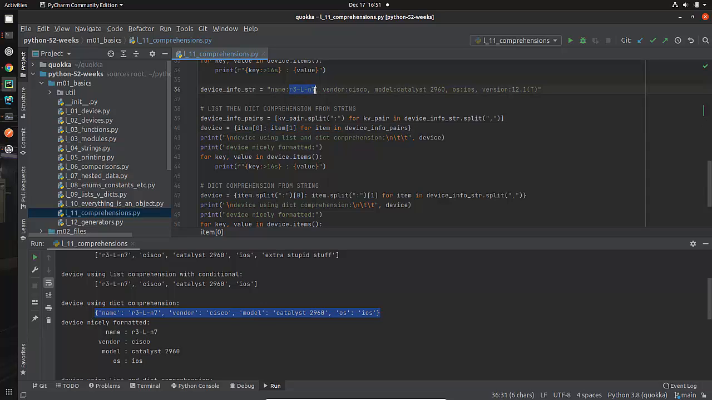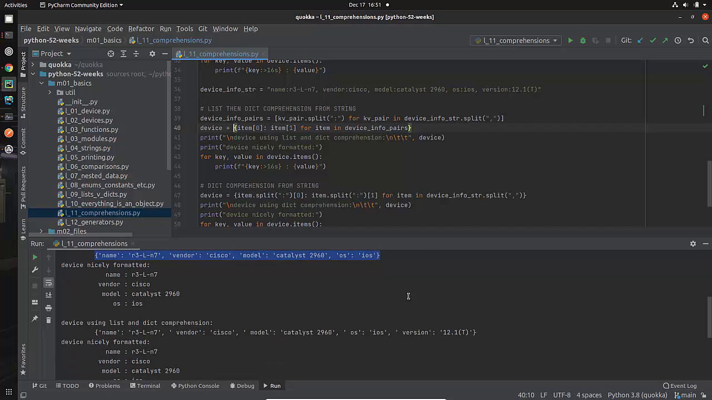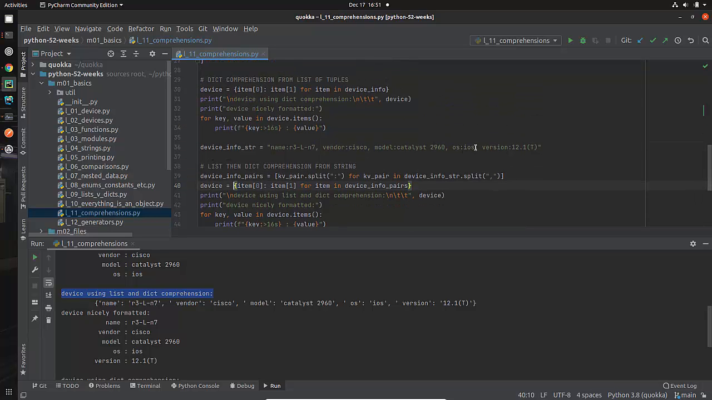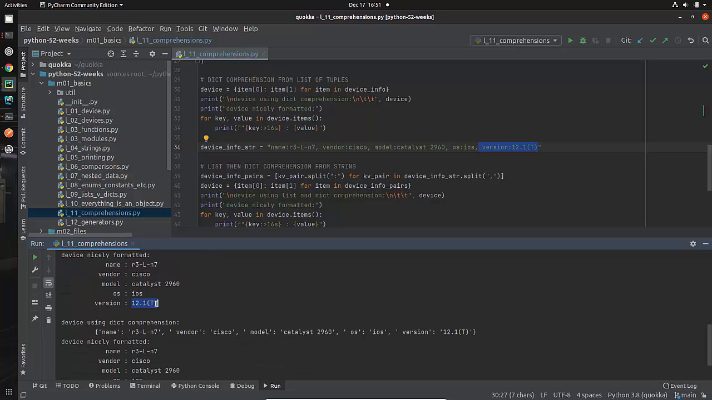That's going to be the second part, and I want that to end up becoming my dictionary comprehension. When I look at the result of this, this is device info using list and then dictionary comprehension. So here I did a list comprehension. Here I did dictionary comprehension, just throwing it together. This is what it looks like, nicely formatted, which is basically the same type of stuff that I had before. I did add a little bit of extra information on the end here so that you can see I have a version number in there. So hopefully that makes sense.